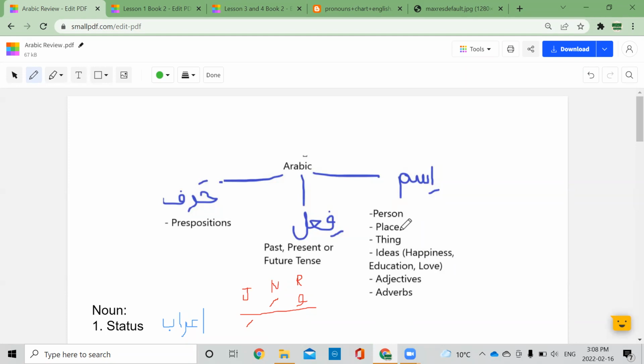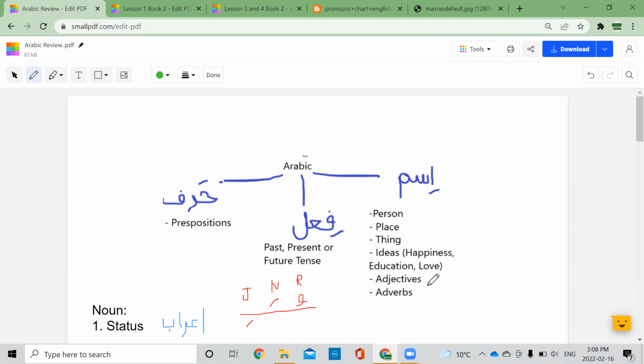Places, Madrasa, or Al-Hind, Pakistan, all of these are ism. And then things like Kitabu or Baytun, Shajaratun, all of these are things. So these are also ism. And also ideas. Ideas are things that you can feel or you can think about, but you can't touch them. So ideas like happiness, education, love, all of these come under ism in Arabic. Okay, so hubbun, which is love, will come under an ism.